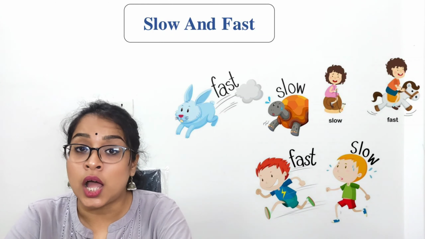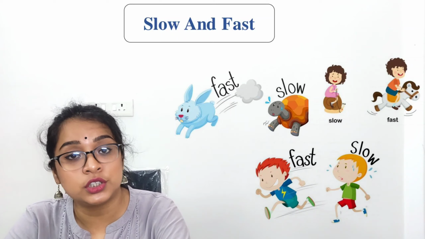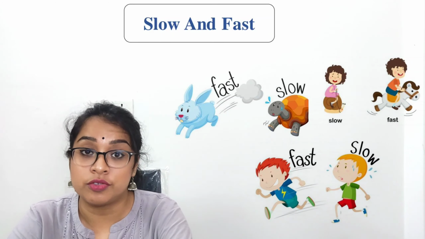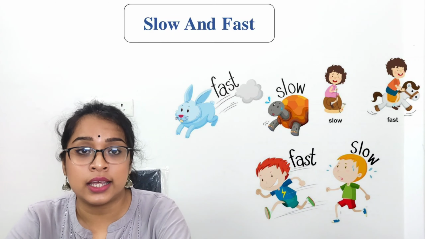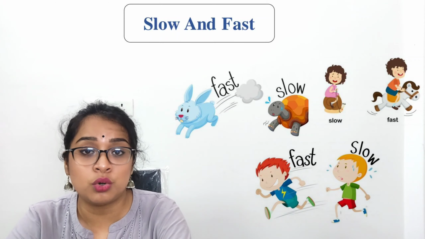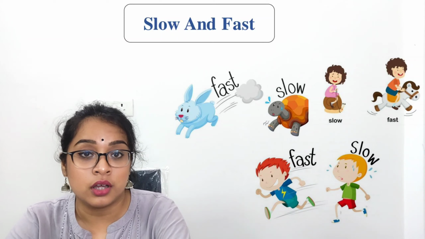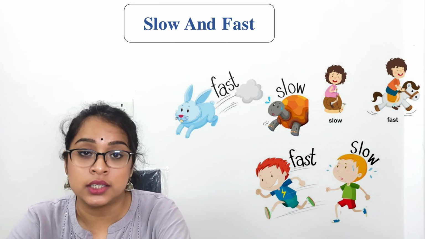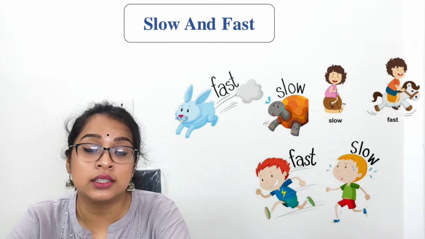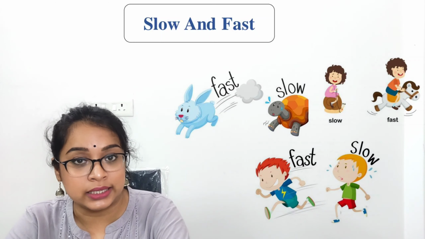Now we will know how to tell whether an object is moving slowly or moving fast. Suppose you see one bicycle and one motorbike moving on a road, then you can easily assume that the motorcycle is faster than the bicycle.